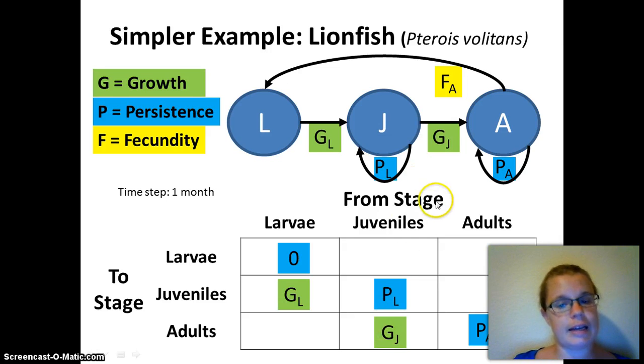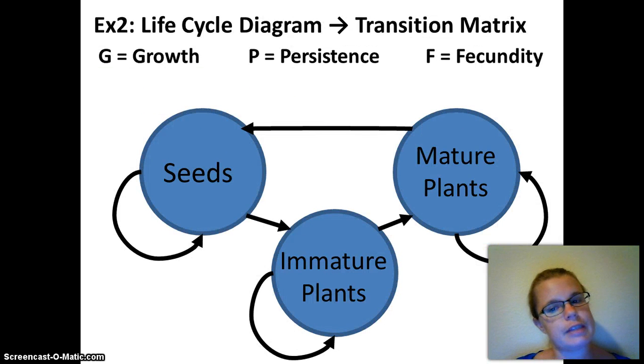The next thing is fecundity. Fecundity always goes in the top row, because it's always the contribution of any stage to that first stage, in this case larvae. Since only adults have a fecundity, it's going to be 0 for everything but right here, from adults to larvae. And the other 2 possible transitions are going to be 0. Okay, let's try this for another example.